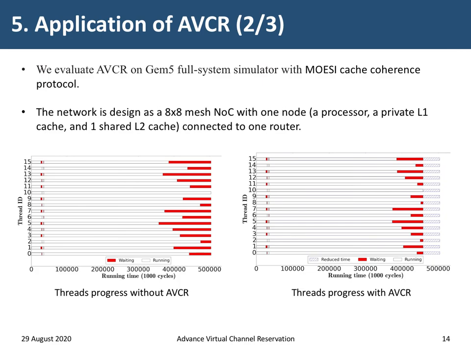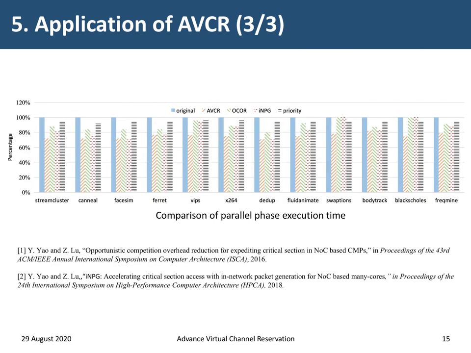By applying response AVCR to the slowest threads, that is threads 0, 2, 8, 10 in this case, we can see that the thread balance has been greatly improved, and thus the application execution time can be decreased. Here, we compare the parallel phase execution time with the result produced by OCOR and MPG, which also focus on the acceleration of the lock request phase and the priority mechanism. We can find that the AVCR mechanism has the best result in most cases.